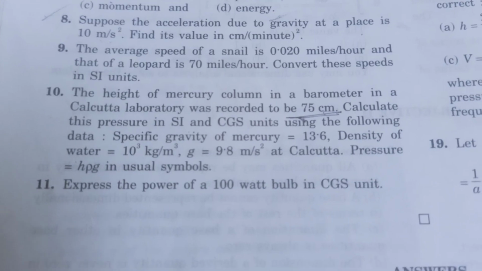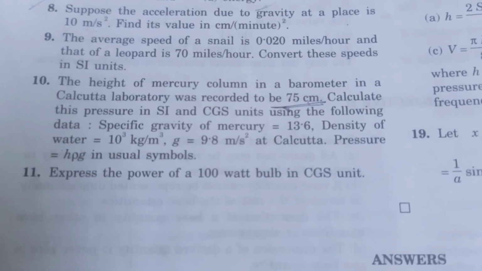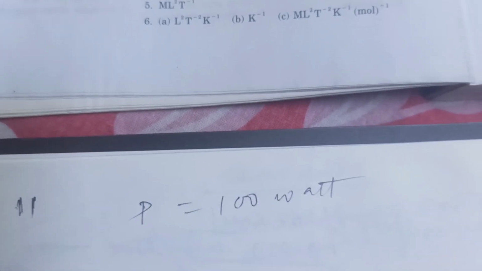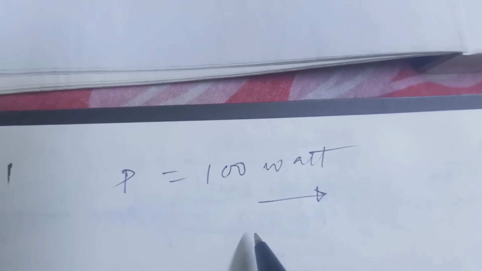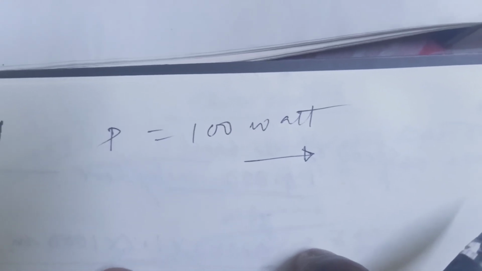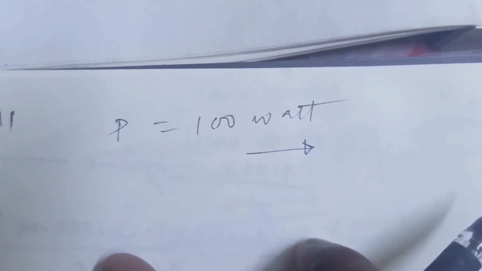Express the power of a 100 watt bulb in CGS. So power is given, power equals 100 watt, and you have to convert it into CGS units. You can do all these numericals with the unit and dimension conversion method, which I have also discussed.